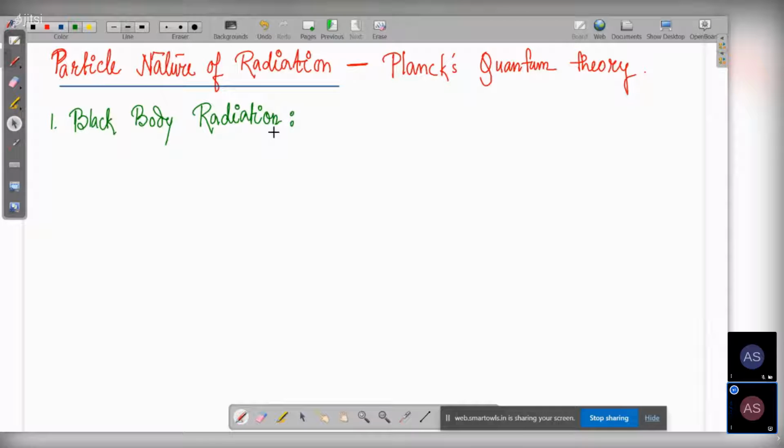Black body radiation. Let me write down the entire theory, then I will explain. So what is a black body? The first question is, okay, black body radiation, that is okay, but what is a black body? Let's see first what exactly a black body is. Do you know what a black body is?